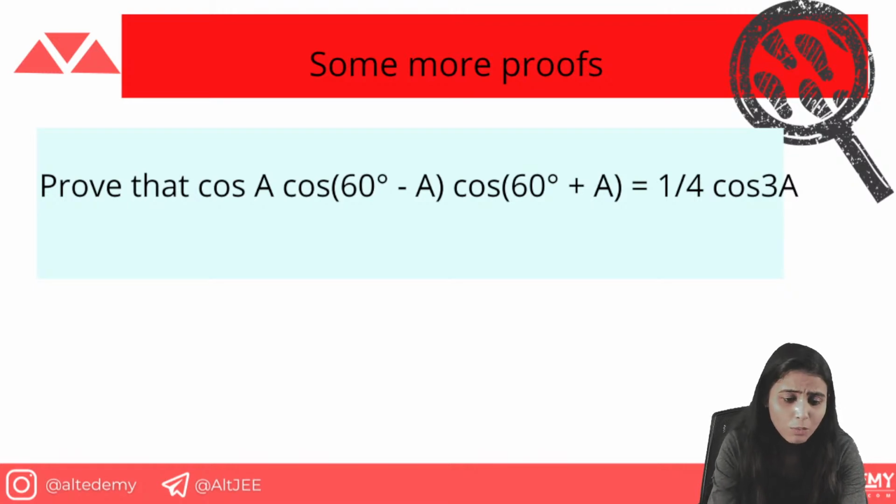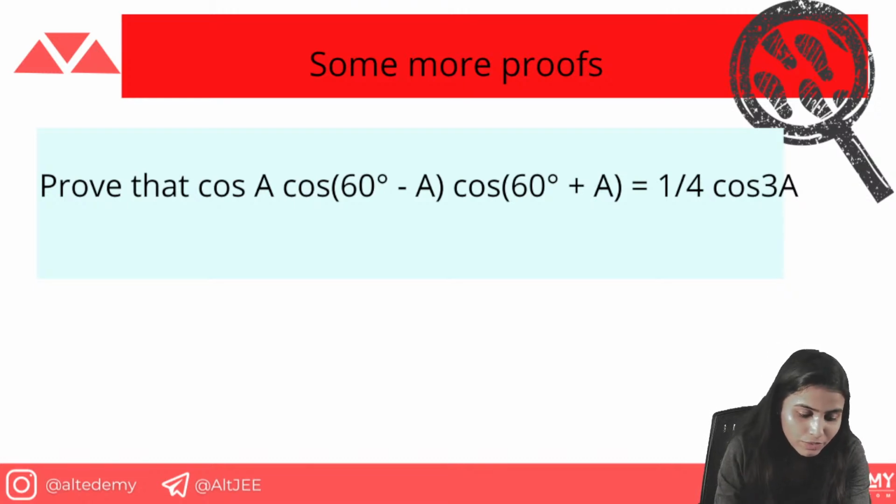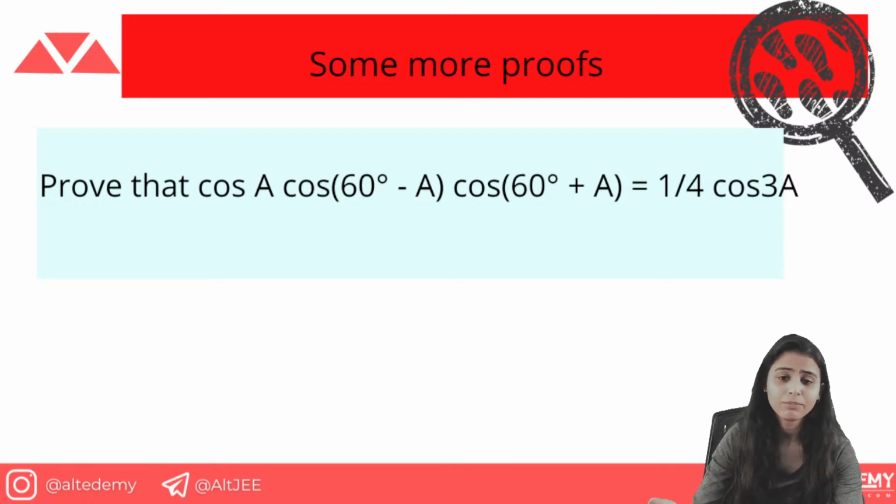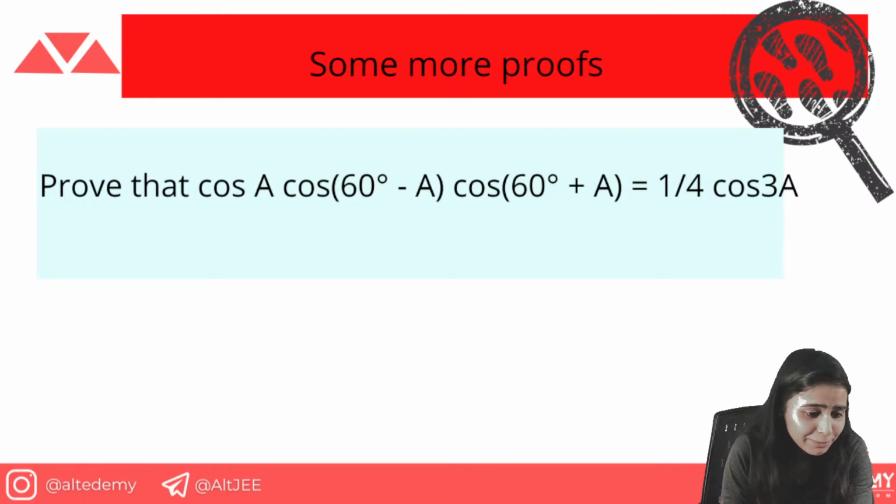Okay, so now what we are doing, this is the proof: cos A cos(60° − A) cos(60° + A) = 1/4 cos 3A. Here we will cover the proof, and we will start with the LHS. We are also going to use a formula here. Now you were asking about the question, so I will tell the formula in between. cos A cos(60° − A) cos(60° + A).